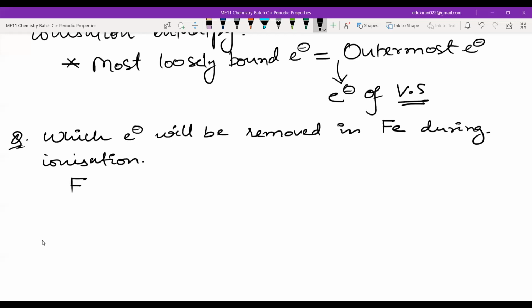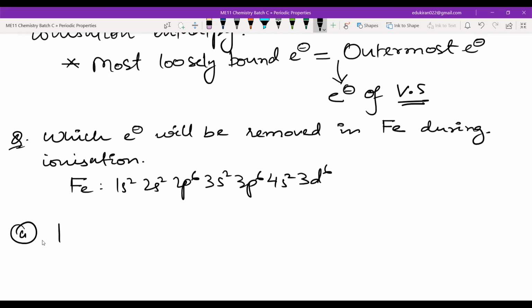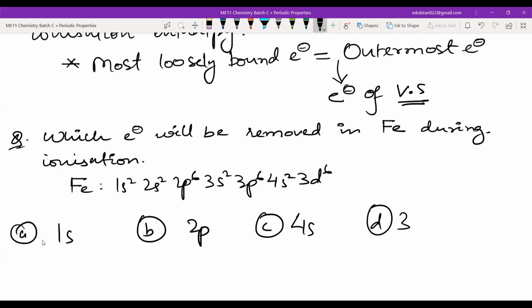It is given that iron, Fe, is 1s2, 2s2, 2p6, 3s2, 3p6, 4s2, 3d6. This is the electronic configuration. Which electron will be removed in iron during ionization? Option A, 1s electrons. Option B, 2p electrons. Option C, 4s electrons. Option D, 3d electrons.